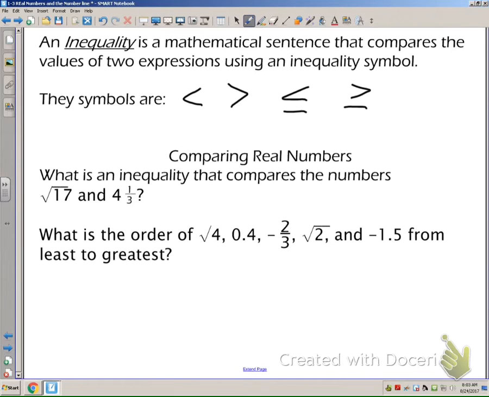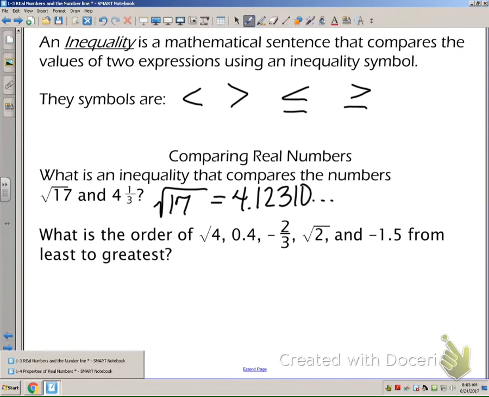Okay, so if you take the square root of 17, you will get 4.12, and it keeps on going. So square root of 17 is equal to 4.123, I have to look at my calculator. Yeah, 4.1231, keeps on going. And I knew that it was going to be really close to 4 because the square root of 16 is 4. So the square root of 17 has to be just a little tiny bit over 4 because the square root of 25 is 5. There's a big jump from 17 to 25. So I knew it had to be really close to 4.